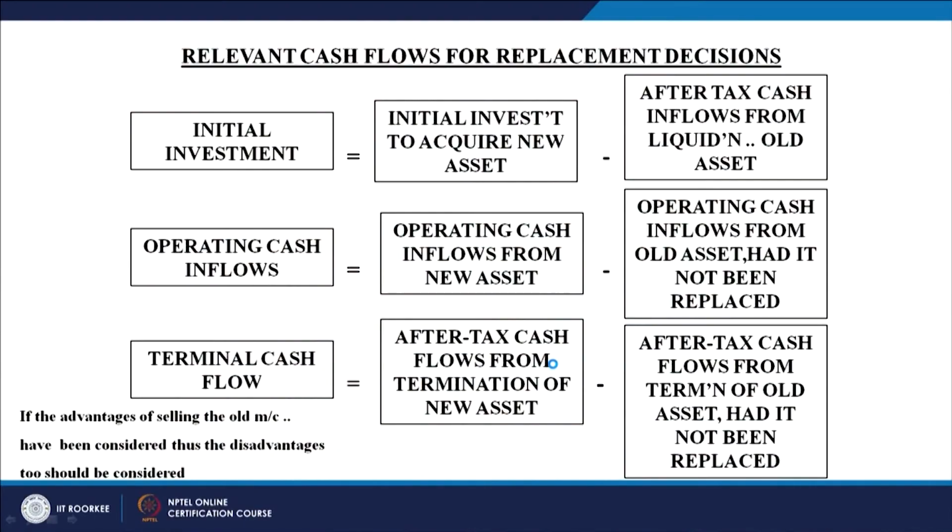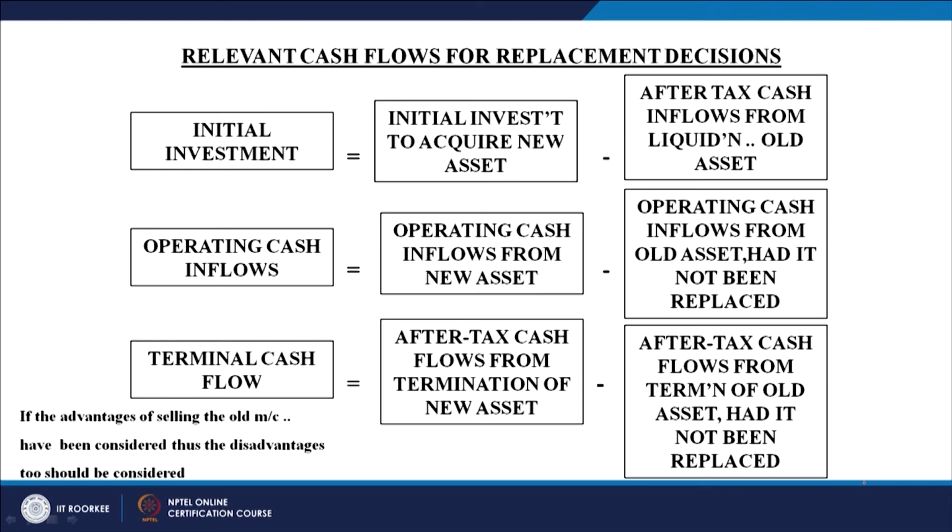What is the process available here? Initial investment you have to calculate. How to calculate the initial investment? You have to take into consideration the initial investment made to acquire the new machine minus after tax cash inflows from the liquidation of the old machine, because the total cash outflow is not going.